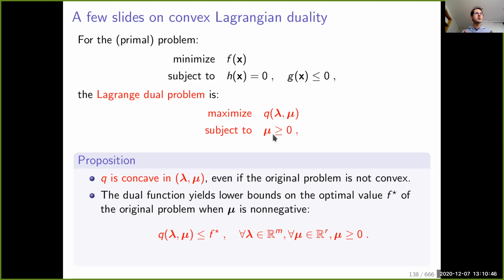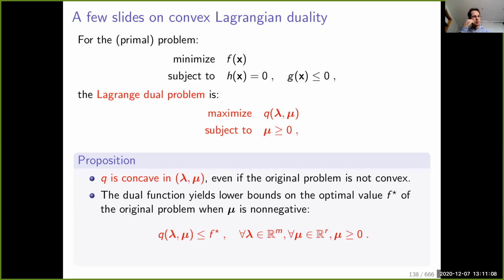So what are the properties of this dual problem? The first one is that q is concave in the dual variables, even if the original problem is not convex. This may be strange, but there is a very simple argument to explain that I'm going to discuss in the next slide.